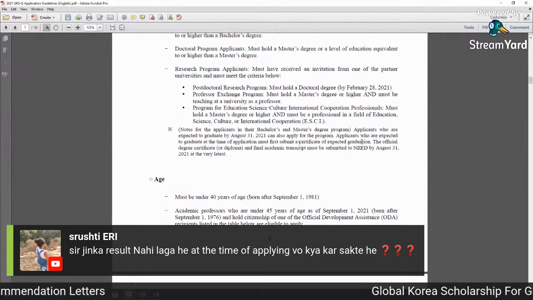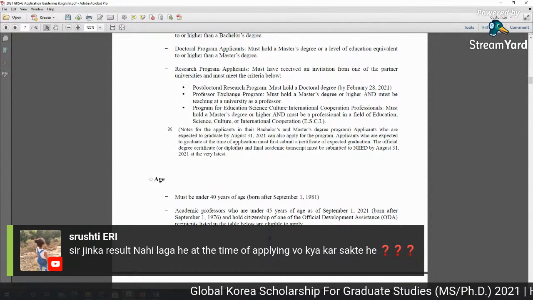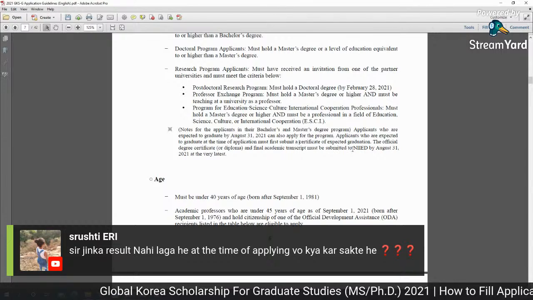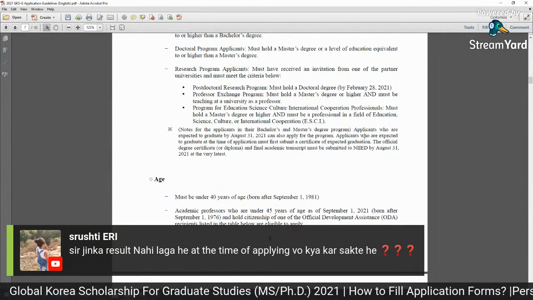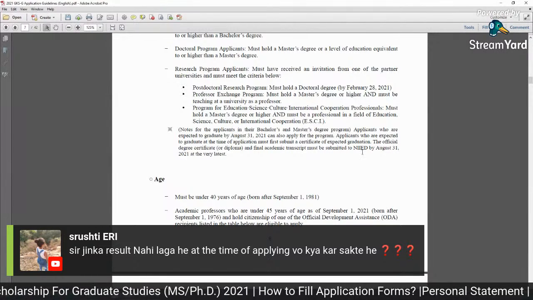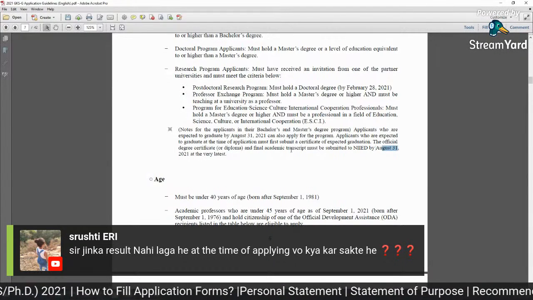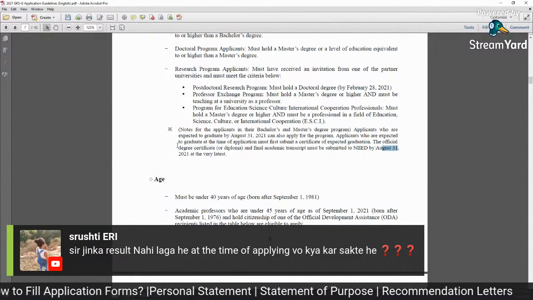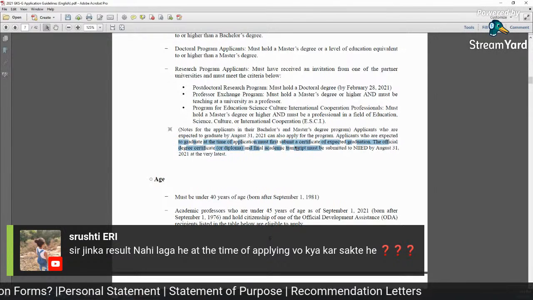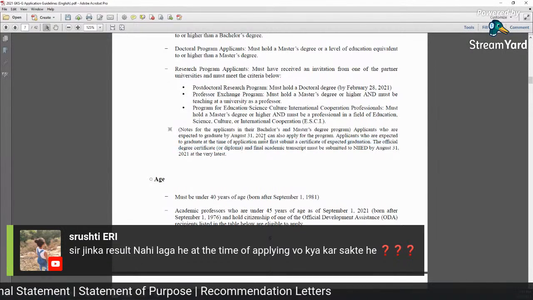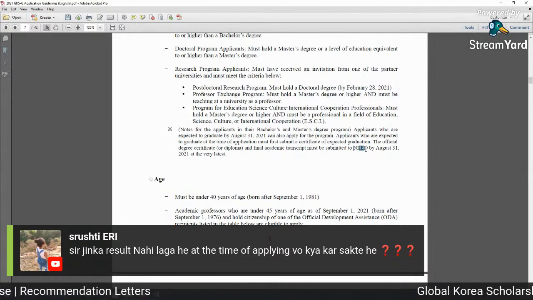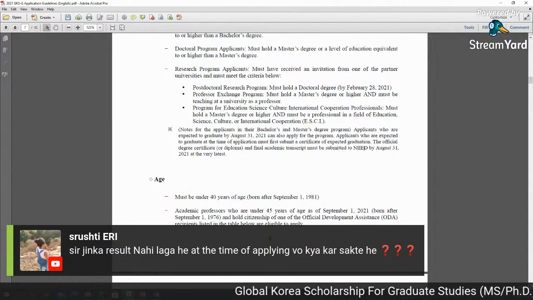The official degree certificate and final academic transcript must be submitted by this date. If you can get the degree or at least the transcript by this date or before, then you should get copies of that official transcript or degree, notarize those certificates, and send them to NIIED directly, so they will contact you.